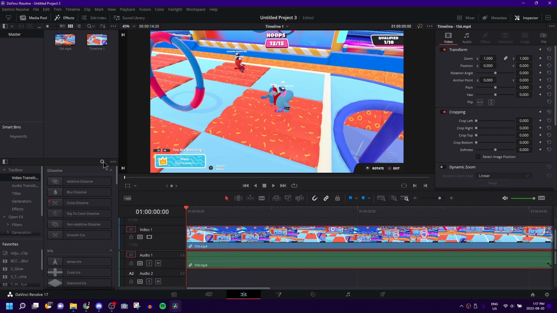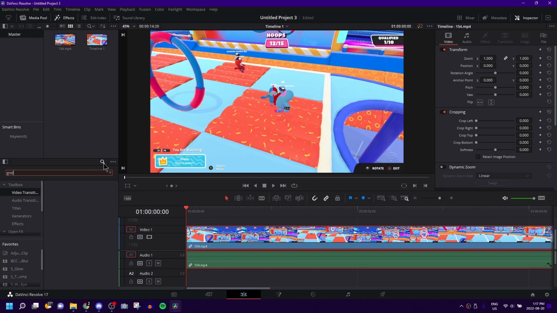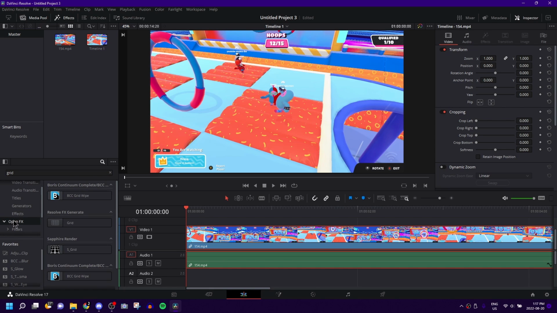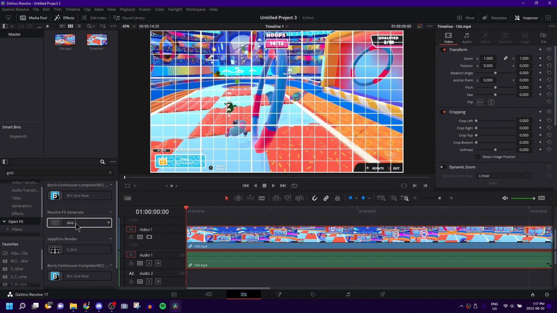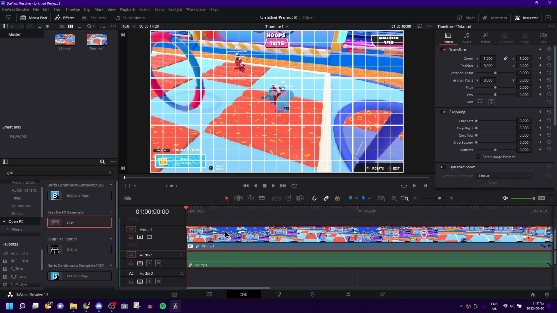So what you're going to want to do first of all is come down to this tab in the bottom left and search up grid. And you're going to want to make sure you're in the OpenFX section. And then once you come down to Resolve FX Generate, there's just this simple grid. Doesn't have to be this specific one. The point is, you just want to have a grid on the video. And once you drag it onto your clip, like I just did, this is just to help you align whatever it is you're trying to track.